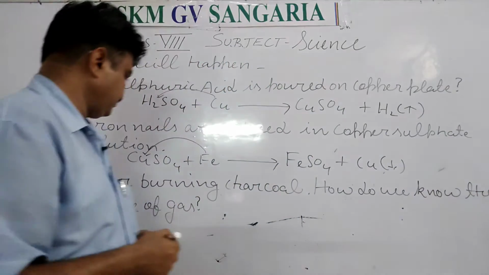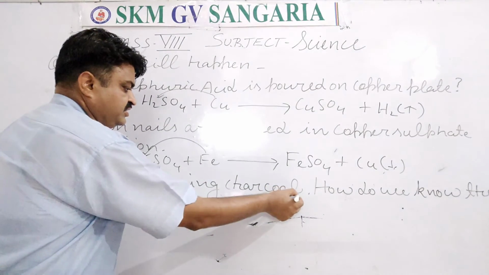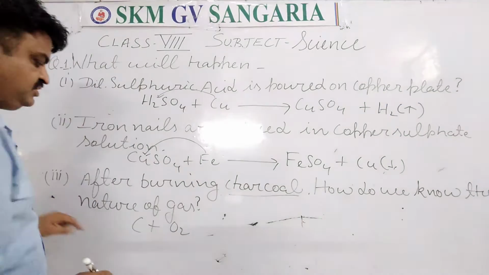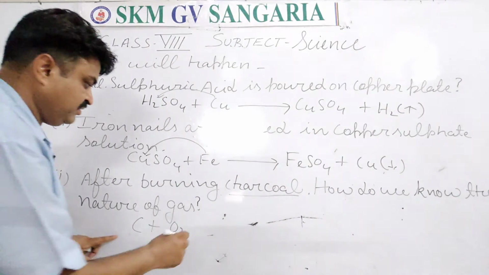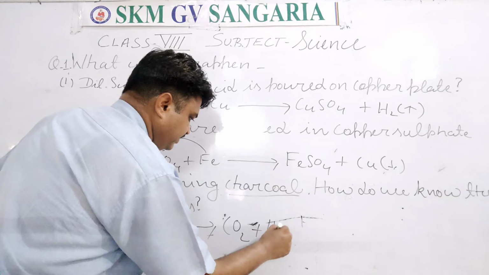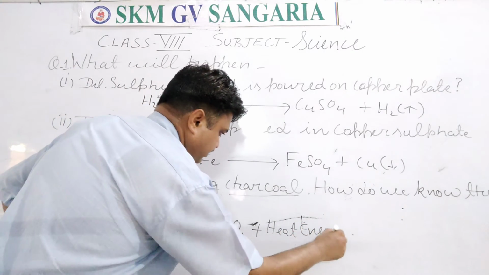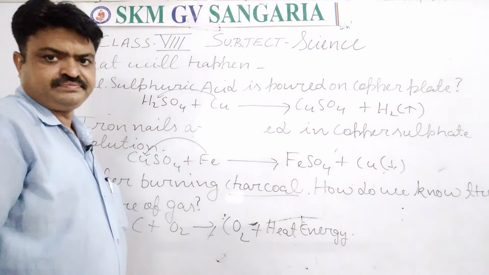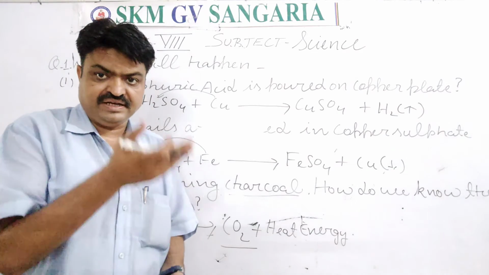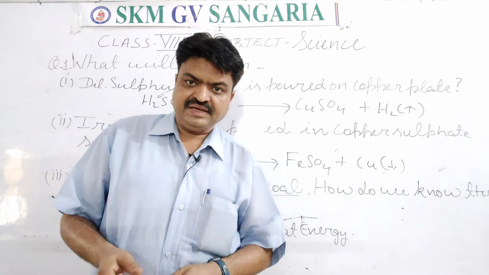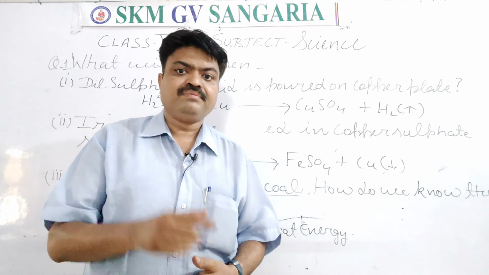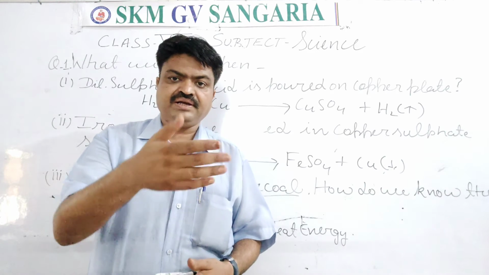Now in this, what is charcoal, students? It is the pure form of carbon. When it burns in the presence of oxygen, then what does it form? It forms carbon dioxide with heat energy. Heat energy is also released in this. Now, how do we know this gas is evolving?